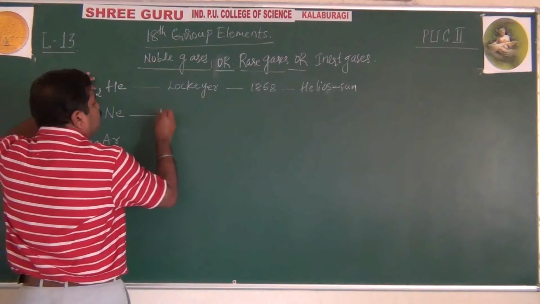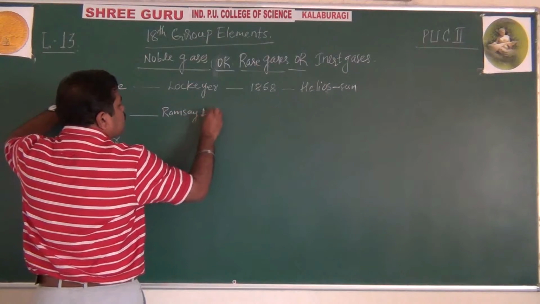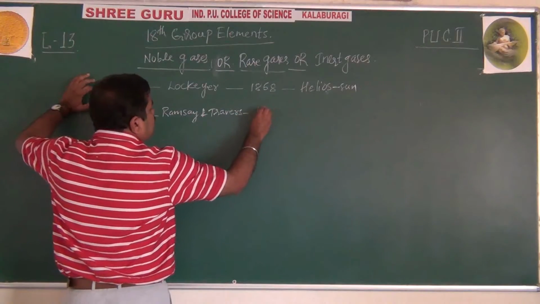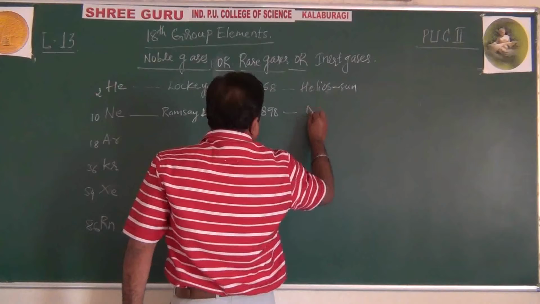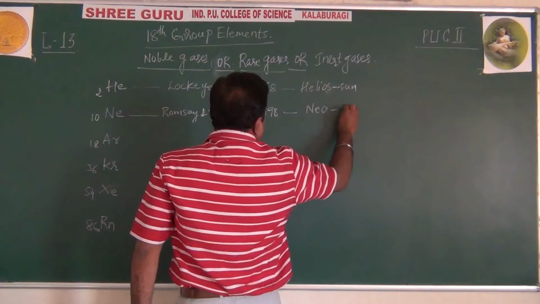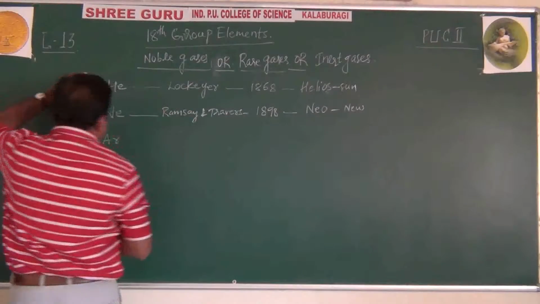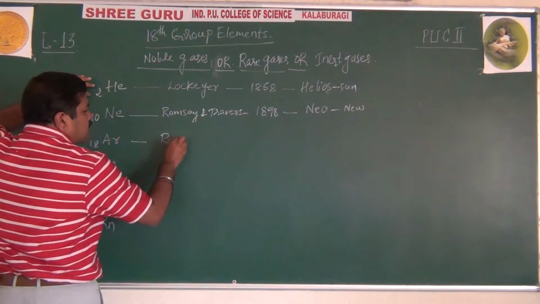Like this, neon was discovered by Ramsay and Travers in 1898. It is called neon, meaning new, because of its bright white light. Argon, Ramsay and Rayleigh.